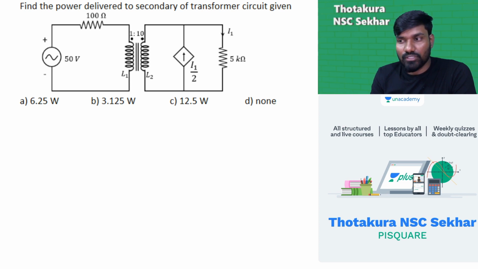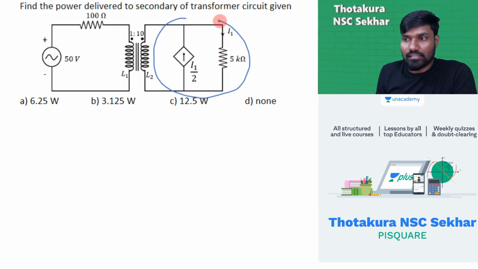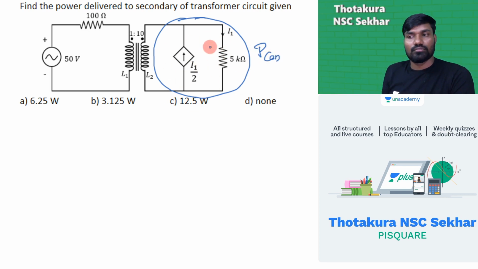The transformer has two parts, and this is completely the secondary, right? The power consumed in this is delivered to the secondary from the primary. So the question asks how much is the power consumed in these two, the entire secondary.